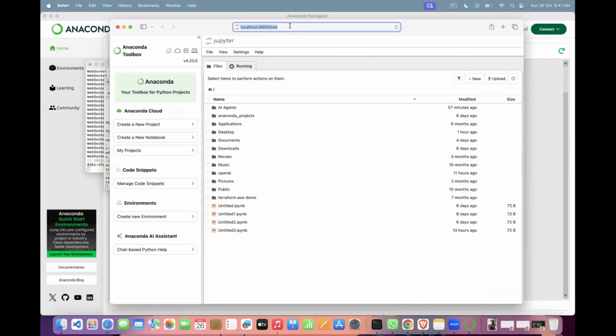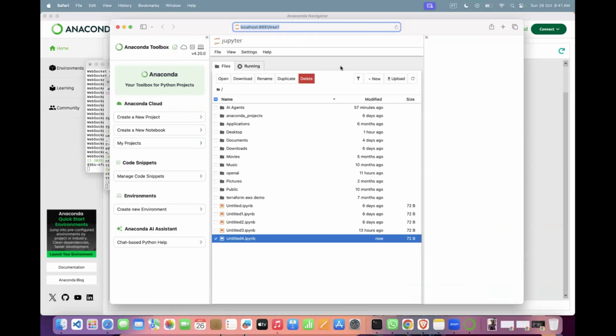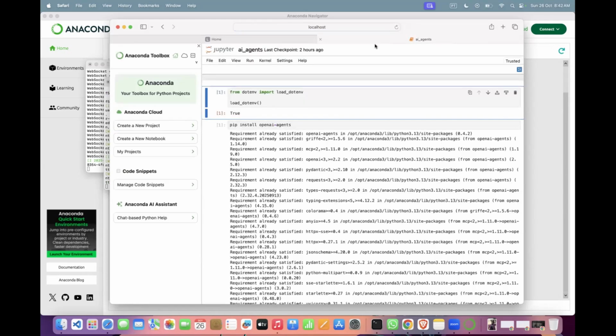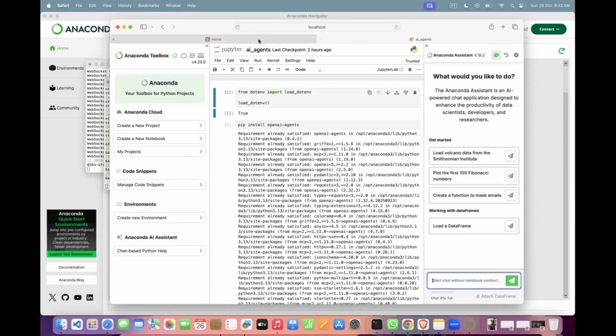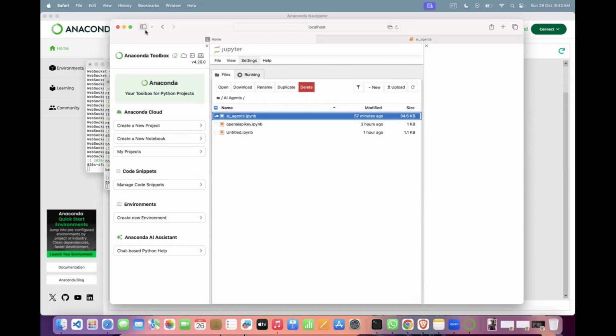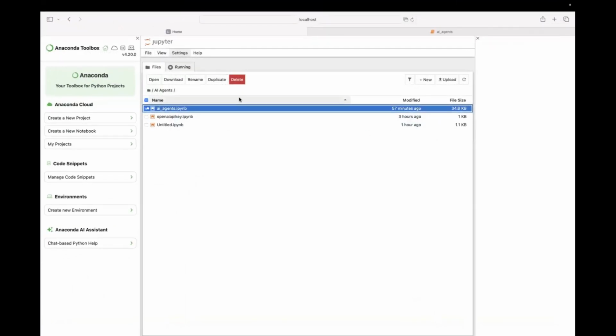This opens in your local browser, and since I'm using Mac, it opened in Safari. Here I created a folder called AI agents. Maybe I'll use that same one. You could just click on New Folder and name it AI agents. Before we start, let me go to the home tab. Since I had explained how to use Jupyter, maybe we'll go through a bit of an overview as well.